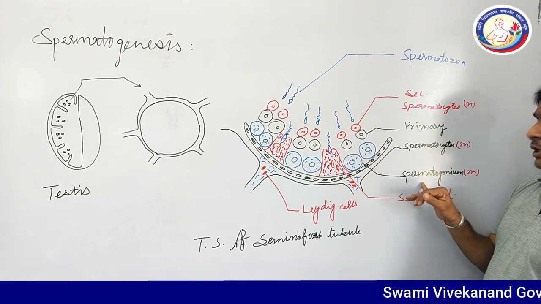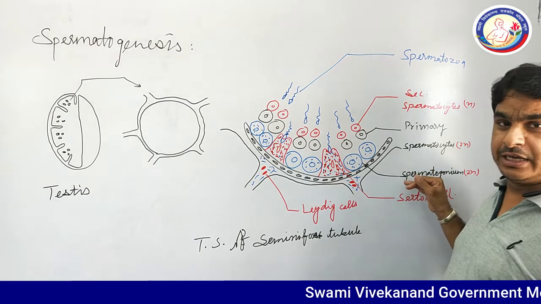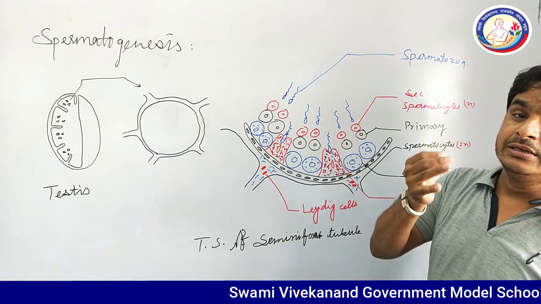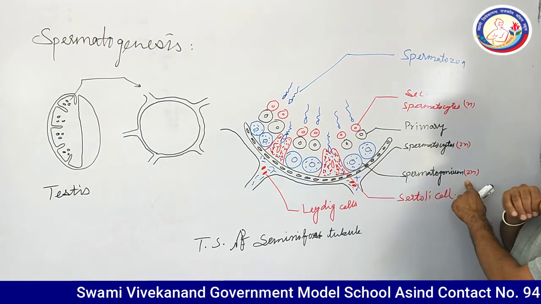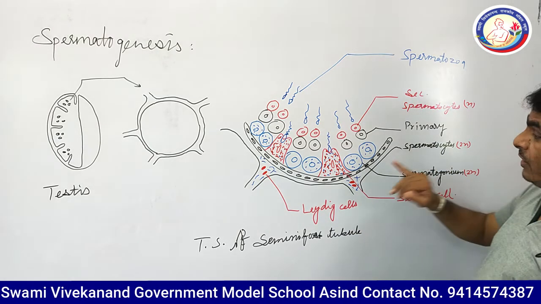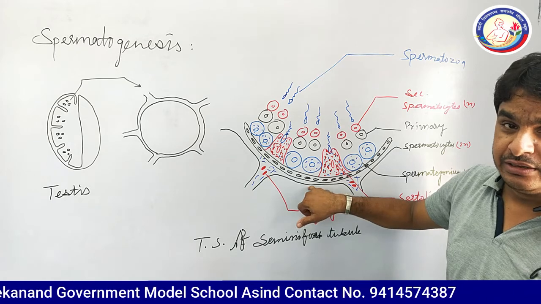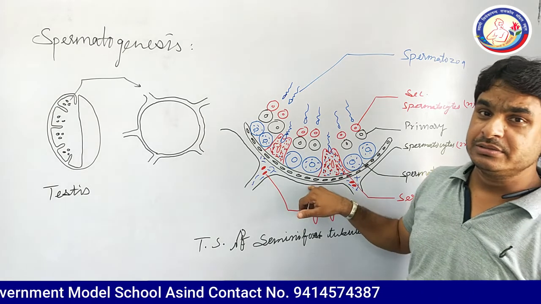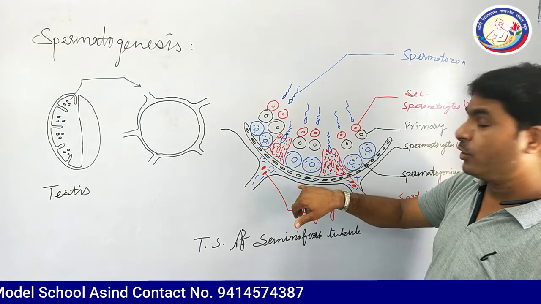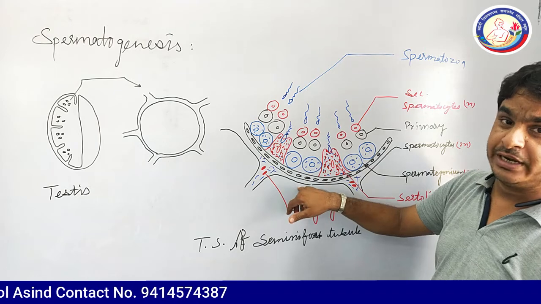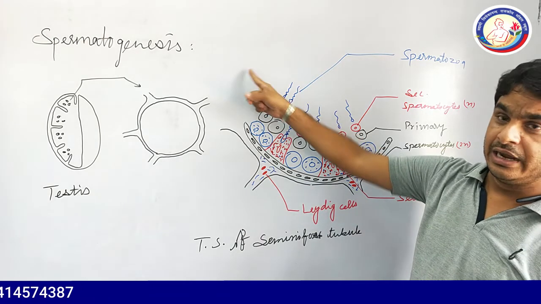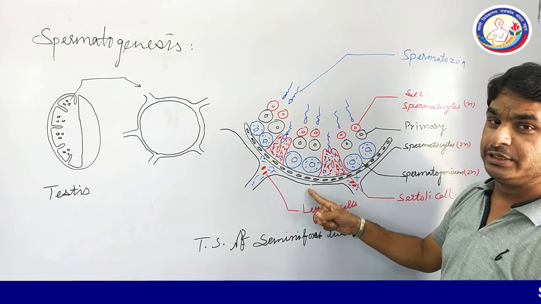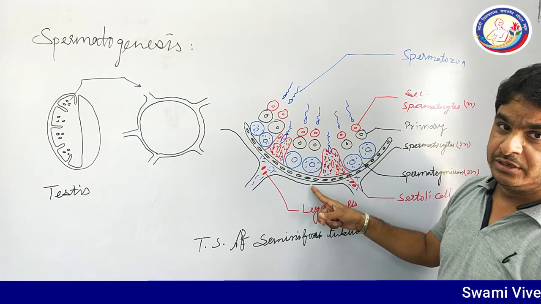These spermatogonia are diploid in nature because they have a complete set of chromosomes, shown by 2n, meaning diploid. At the time of puberty, when boys grow up to the age of 13 to 14 years, they show spermatogenesis, and initially spermatogonia will show mitosis first.